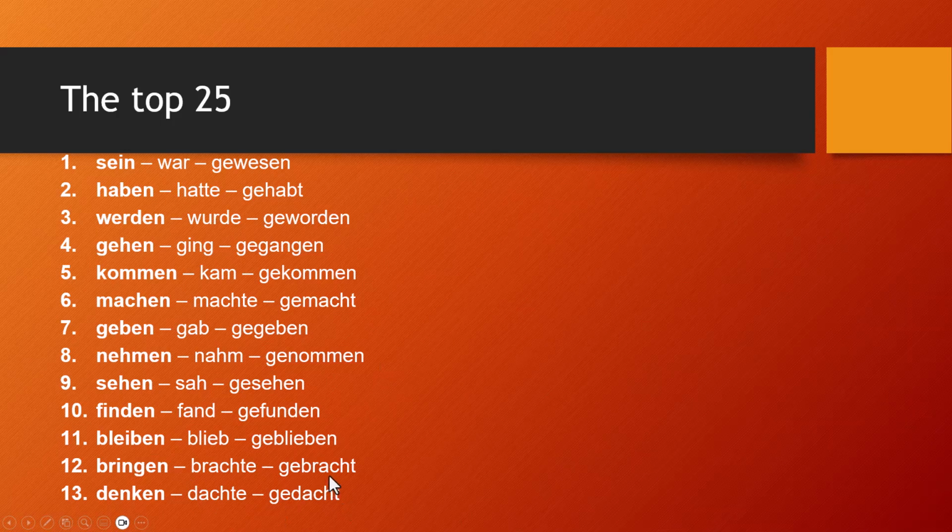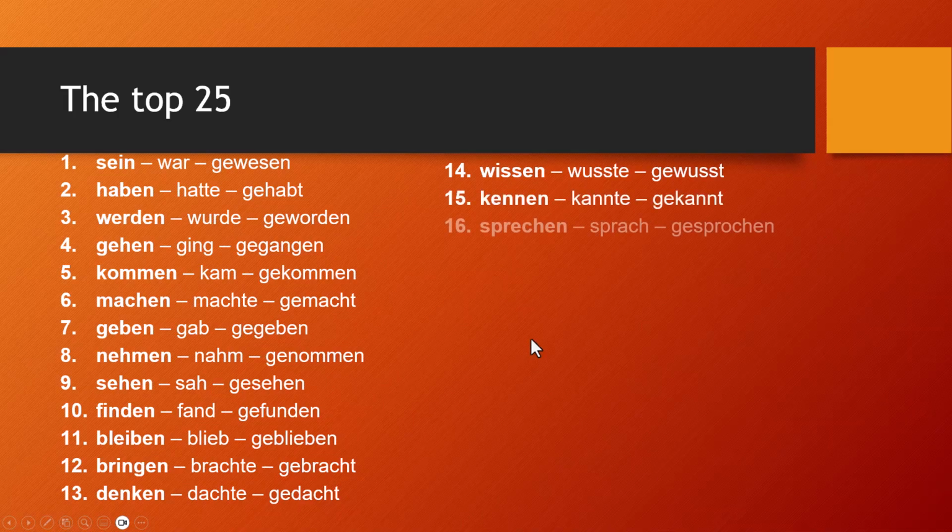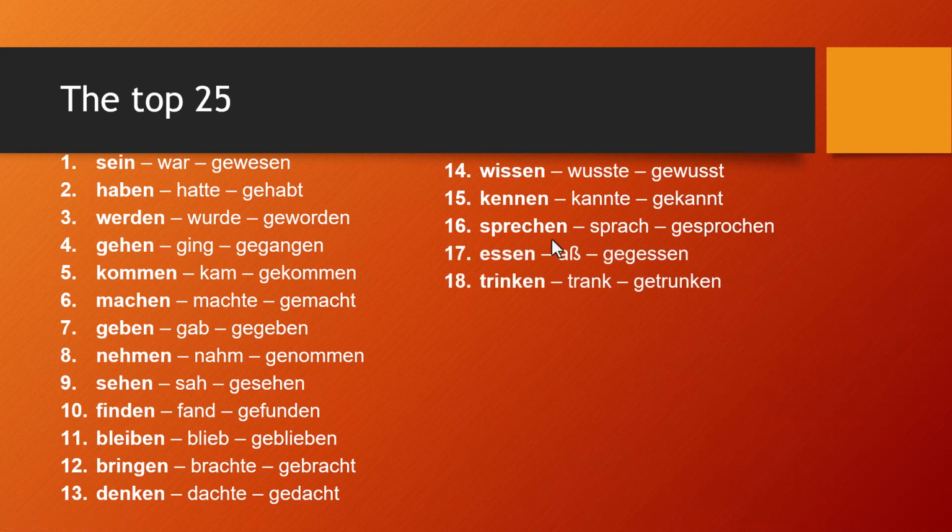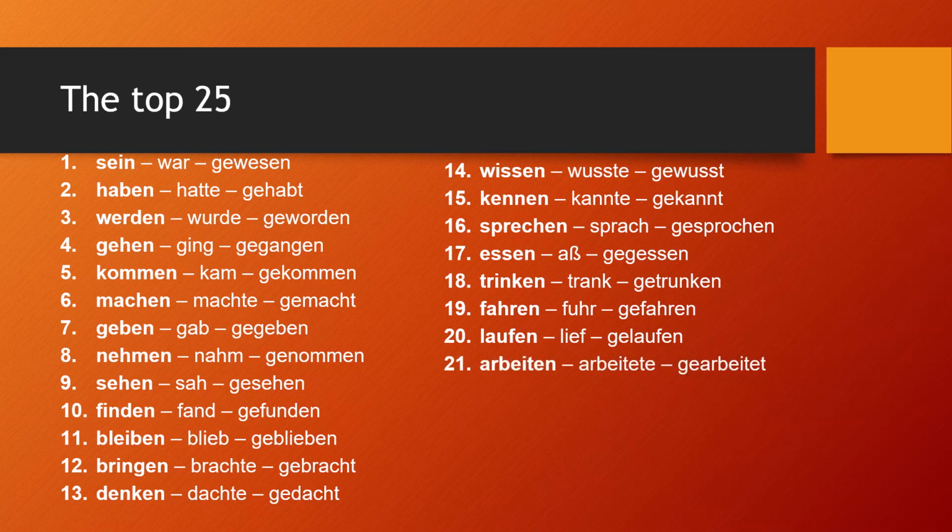Those are mixed verbs. They're kind of irregular, but not super irregular. Wissen, wusste, gewusst. Kennen, kannte, gekannt. Sprechen, sprach, gesprochen. So know as in wisdom, be familiar with, and speak. Essen, to eat: essen, aß, gegessen; trinken, trank, getrunken; fahren, fuhr, gefahren; laufen, lief, gelaufen; arbeiten, arbeitete, gearbeitet.